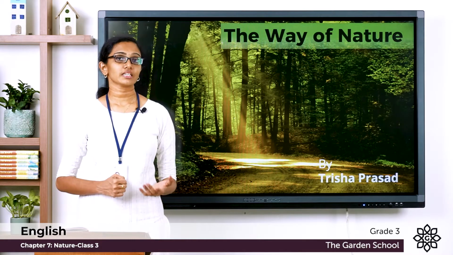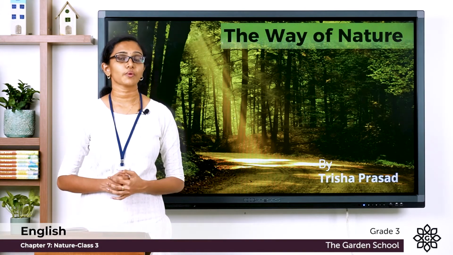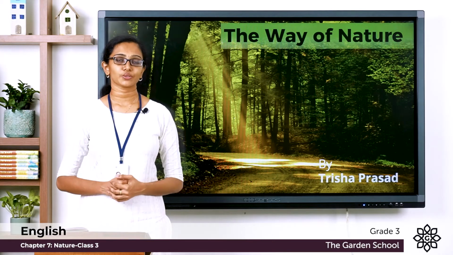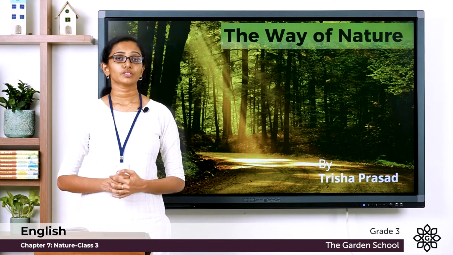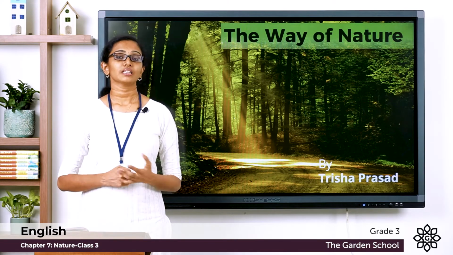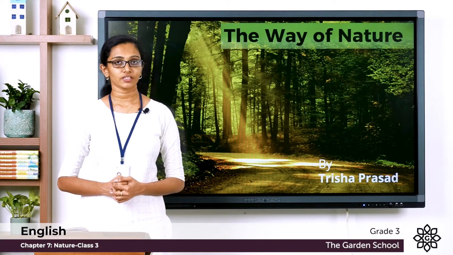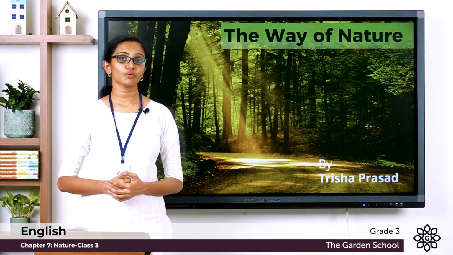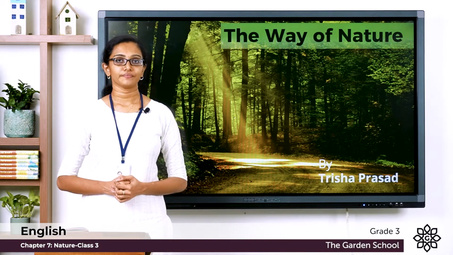So, Trisha Prasad is a young poet who lives in Bengaluru with her parents, and she started writing poetry ever since she was 10 years old. So this poem, The Way of Nature, is one which describes how beautiful the nature is. The poet describes different aspects of nature such as the trees, the earth, the sun, the moon, the stars, the clouds, the oceans, the mountains, and how all these contribute to the beauty of nature.